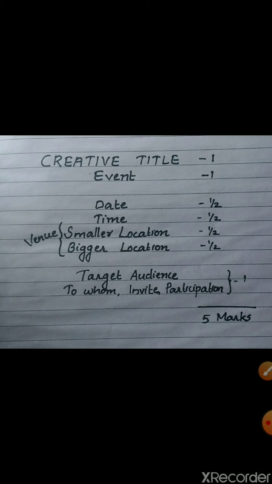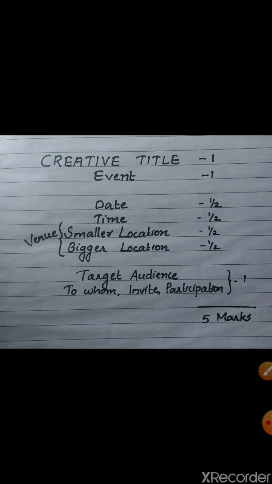When we write the date, we must write a logical date and a present date. Don't write any past date, or a date like 2030 or 2015. We must write exactly the correct date. For example, if it is Teachers' Day, then we must write 5th September. If it is Independence Day, then we must write August 15th. And the year also must be correct. Not 1947, we must write 2020.